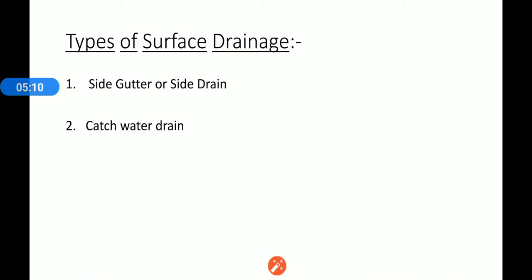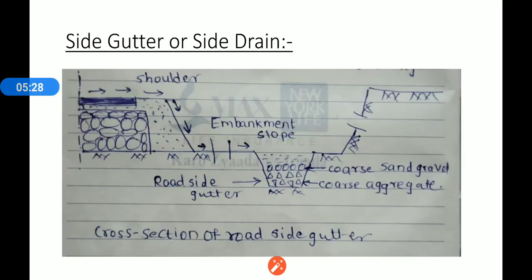Next is the types of surface drainage. Surface drainage is in two forms: first the side gutter, and second the catch water drain. Now see this in detail. First, the side gutter or side drain; this is the cross section of a roadside gutter. The side gutter is provided on the roadside. The main function of the side gutter is to collect and drain off the rainwater falling over the road surface as well as on a hill slope into any cross drainage work.